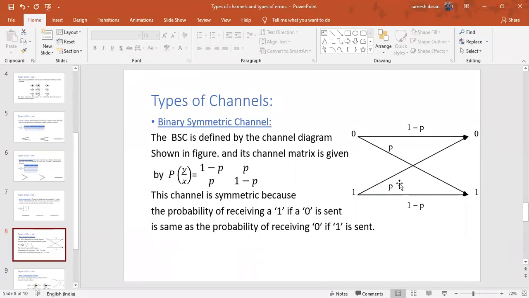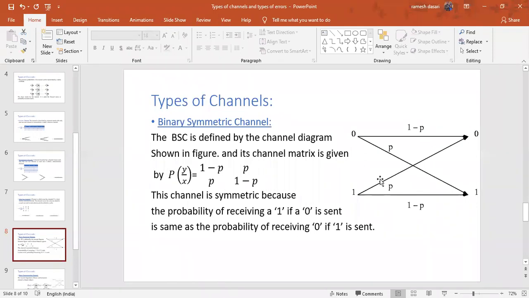If you want to write the channel matrix for this, this is the channel matrix: 1 minus P, P; P, 1 minus P. So very important. You must be able to draw the channel diagram from the given channel matrix, or the channel matrix from the given channel diagram. That's what I showed on the whiteboard. And from the given theory points also, you have to draw the diagram and write the channel matrix. Are you able to draw the channel diagram and channel matrix?